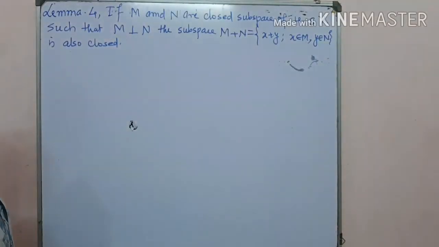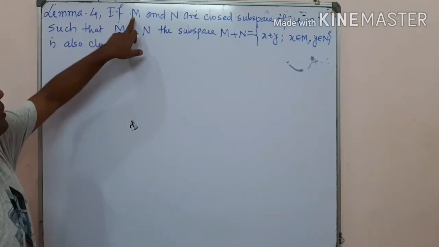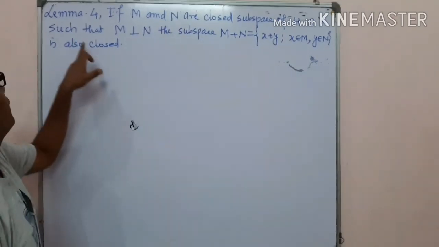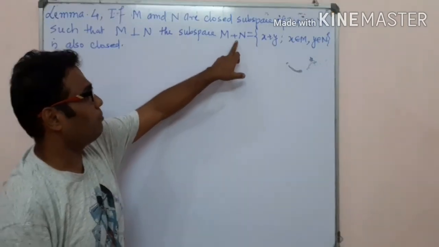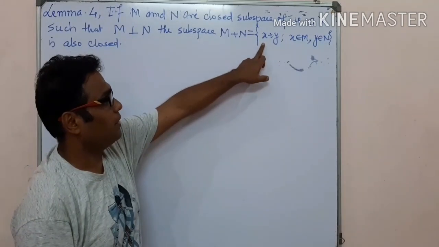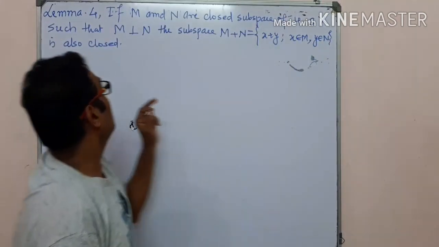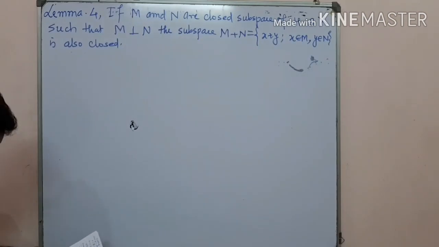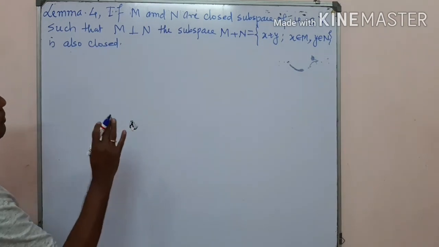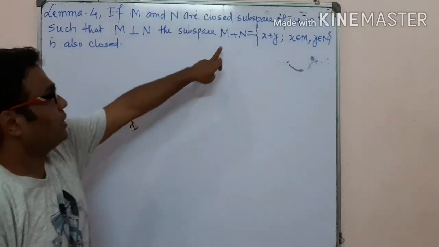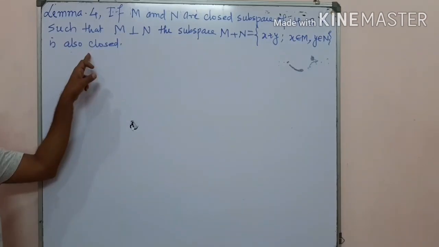We start lemma number 4. Now what is the statement of lemma number 4? M and N are closed subspaces of a Hilbert space X such that M is perpendicular to N. The subspace M plus N, the set defined in this format, x belongs to M and y belongs to N, is also closed. Now the proof of this theorem is split in two parts. First, we show that this is a subspace of a Hilbert space, and second we prove the closedness.